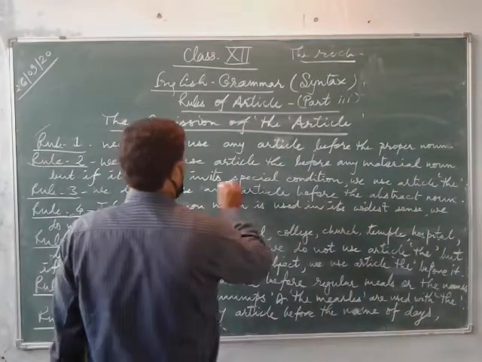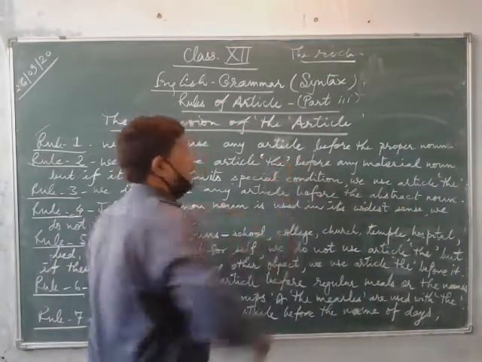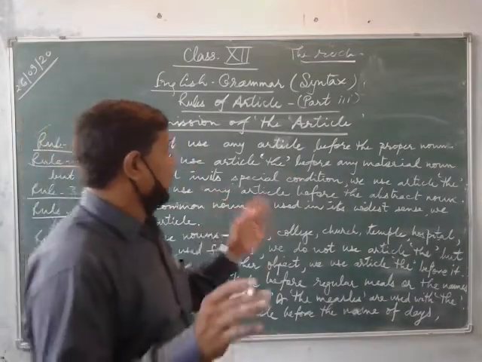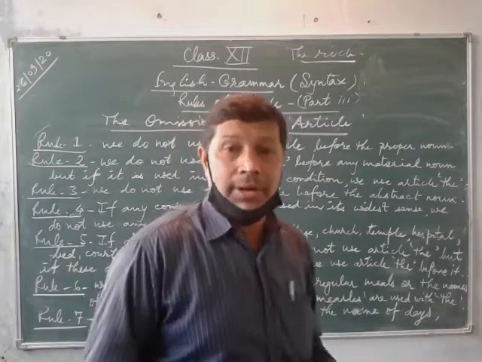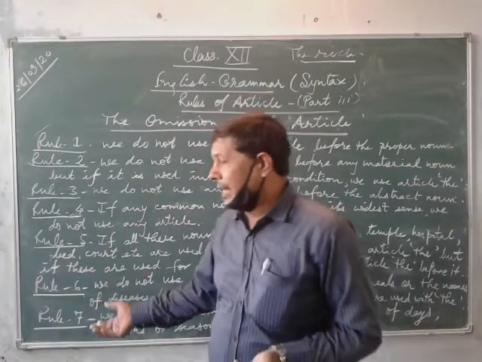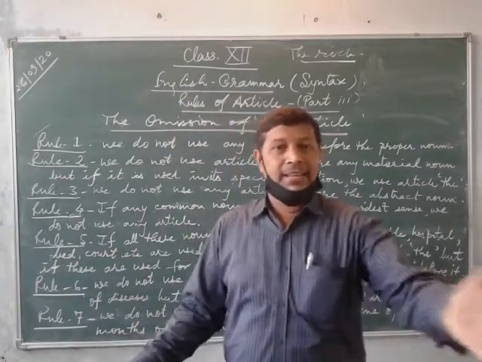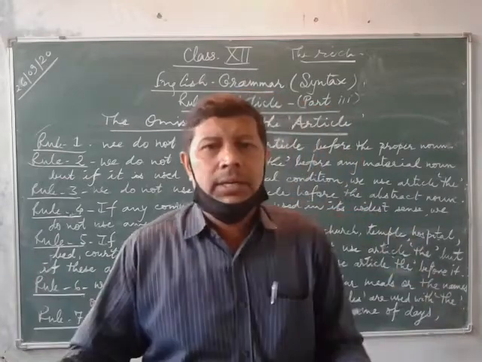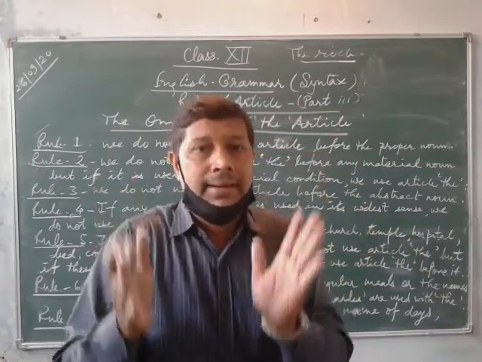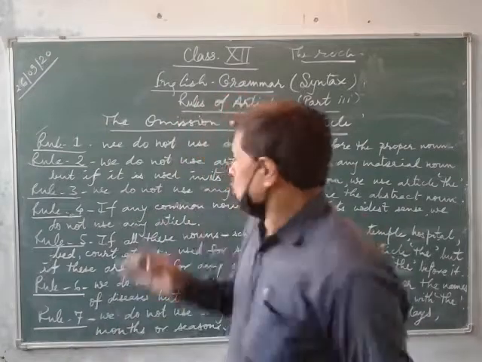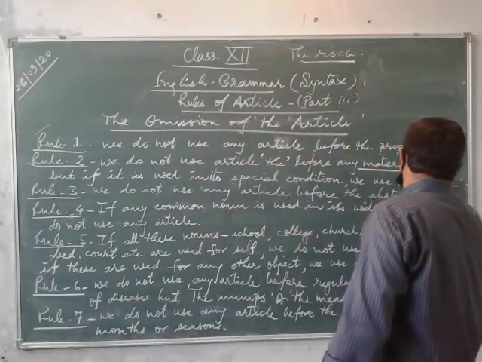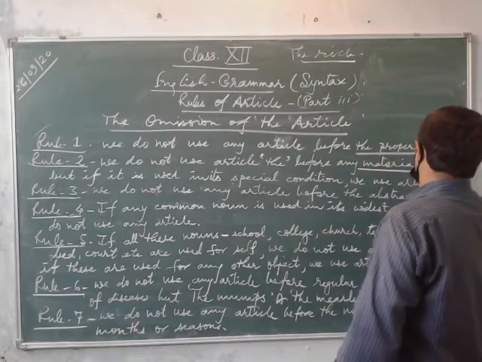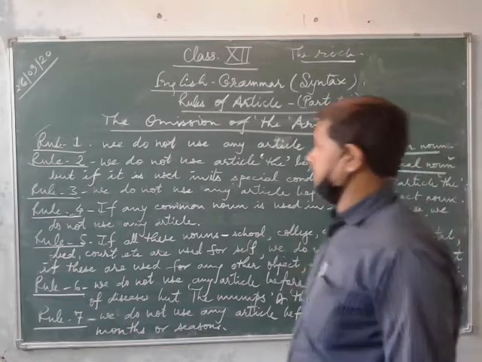Now, second is material noun. We do not use any article before any material noun. Just like my ring is made of gold. This bag is made of plastic. This chair is made of wood. So all these are what? These are material nouns. Understand? So we cannot use any article before any material noun.